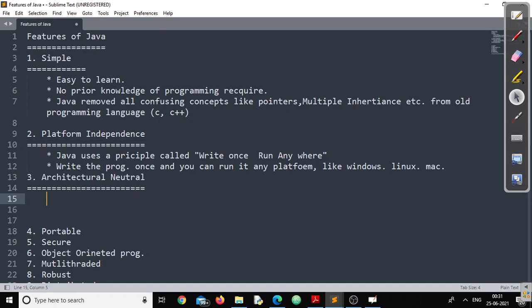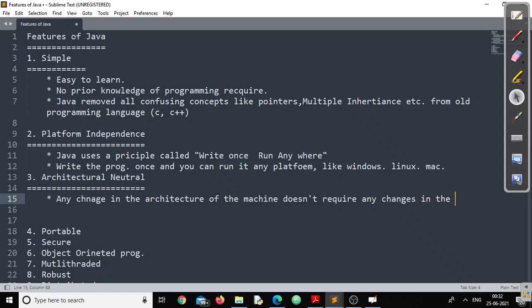So we can write the points like: any change in the architecture of the computer or the machine doesn't require any changes in the Java program.